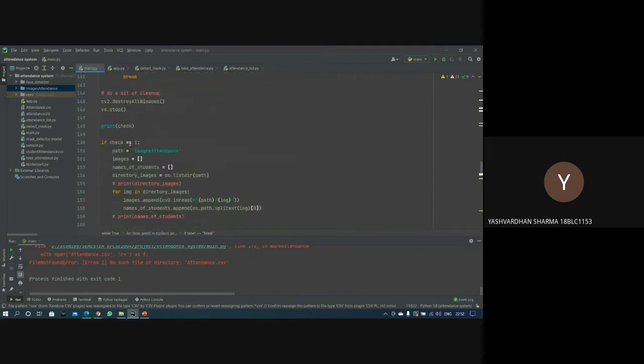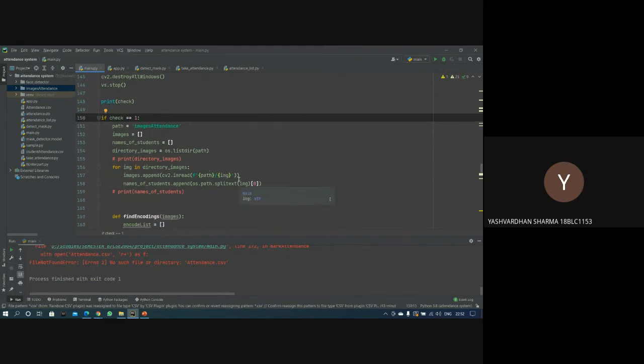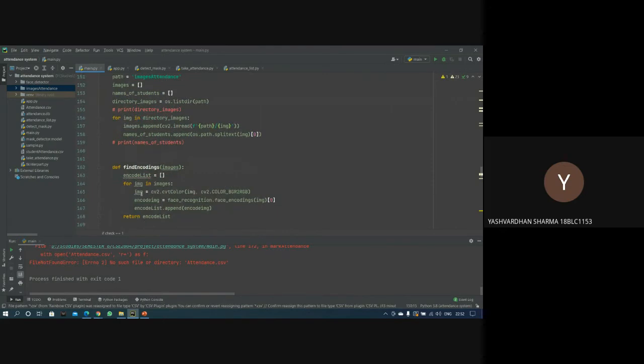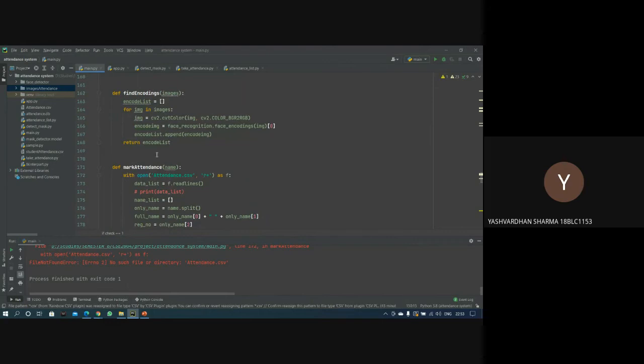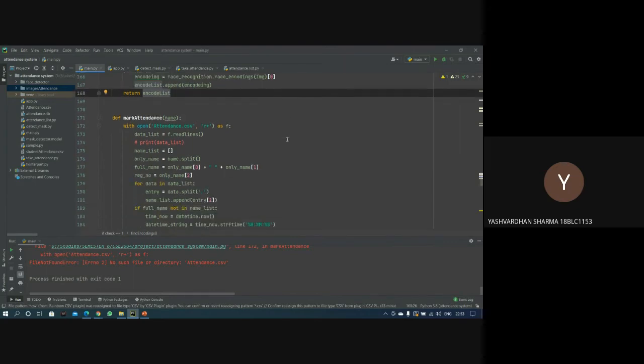Now for this, we have also converted our images to grayscale, so that the complexity of the images gets lesser, and we are able to compare the pre-existing images to the images being shown in our video stream properly. Coming down, the path is image attendance, and we are encoding images. We are making a list of the images which we are gathering. In line 165, you can also see, ma'am, that we have converted those images from BGR to RGB. Now this was our detection of whether the mask is there or not.